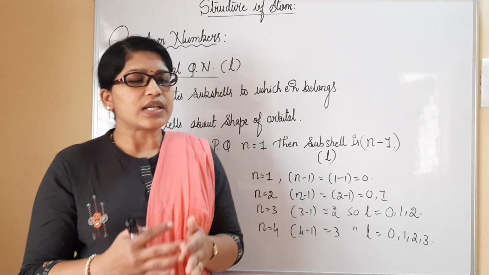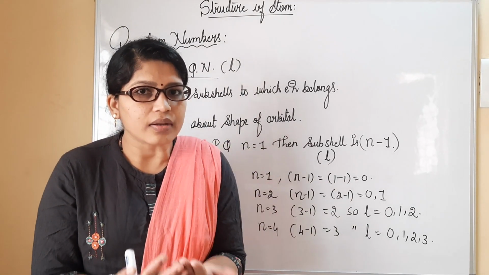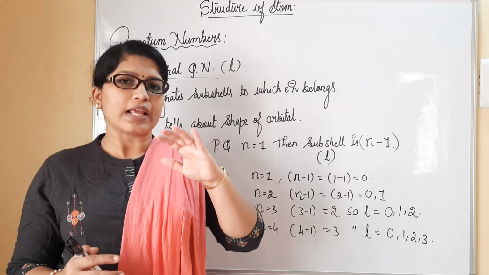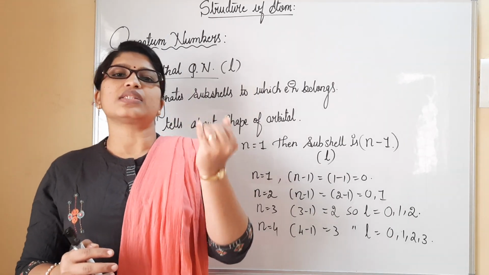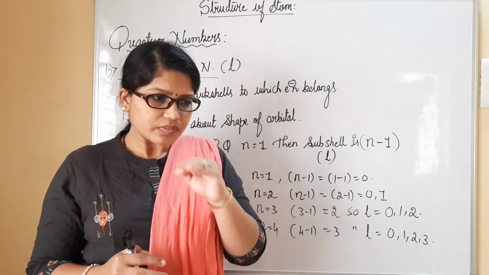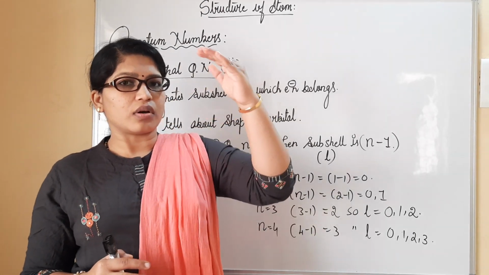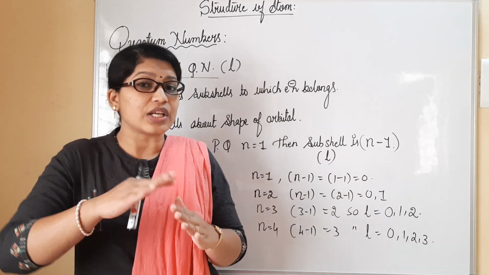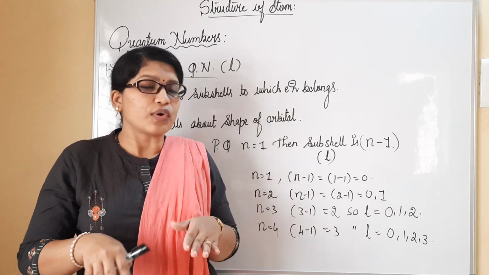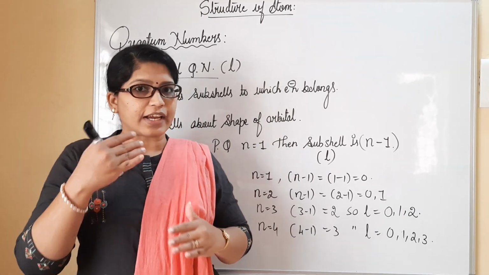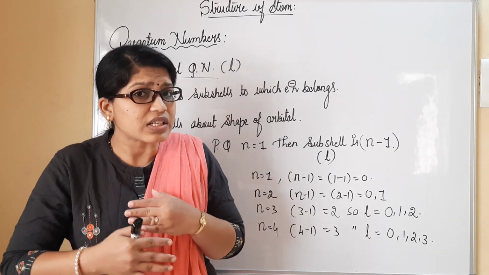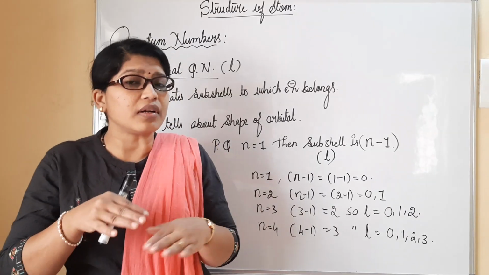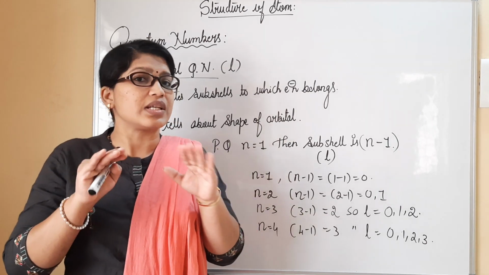We have seen the number of shells present in an atom was given with the help of principal quantum number. We have seen K, L, M, N are the shells, and we have to understand the subshells also present. I told you in a building there are four floors. We don't know what type of rooms are present in all the floors. It may be that in the first floor all square rooms are present. In the second floor there may be different infrastructure rooms like triangle, spherical, square, and so on. Different types of rooms will be present in the second floor.